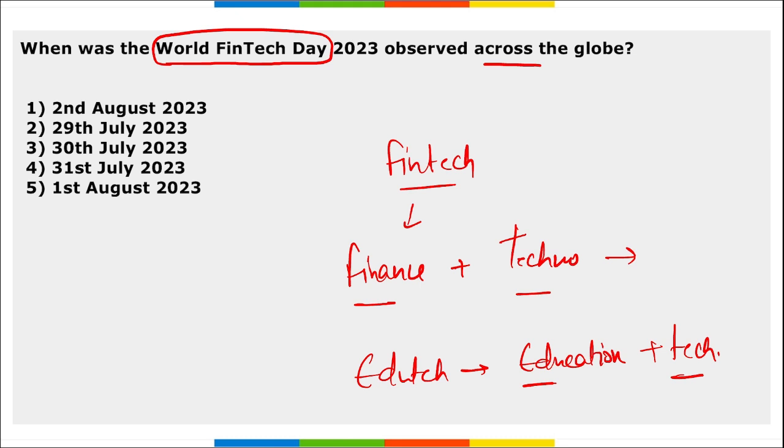So coming back, when do we observe this World FinTech Day? It is observed across the globe on 1st of August only. Correct? And this day is to celebrate and recognize the financial technology and its transformative impact on the global financial industry.